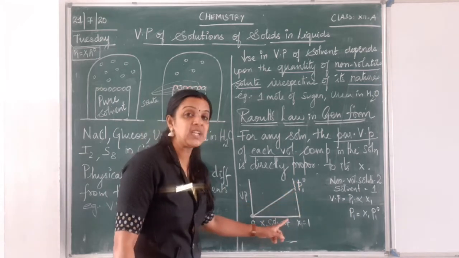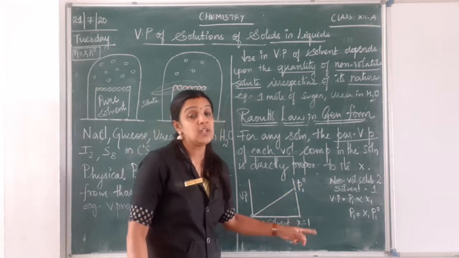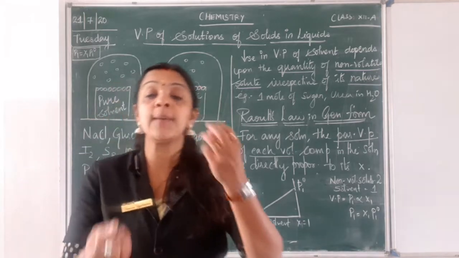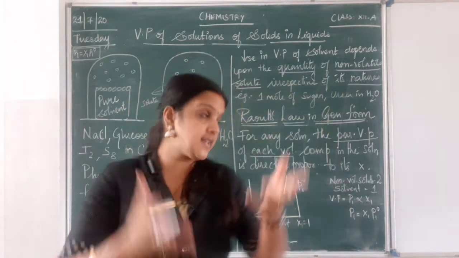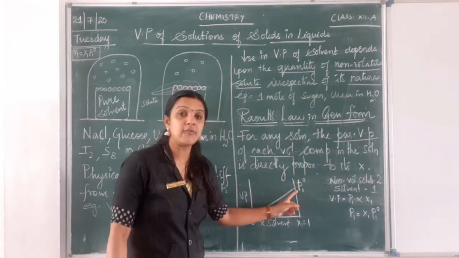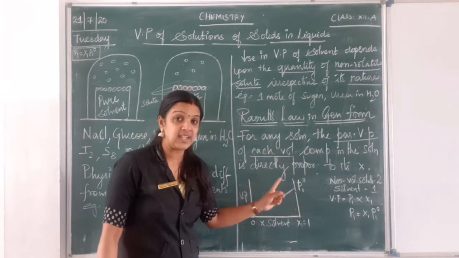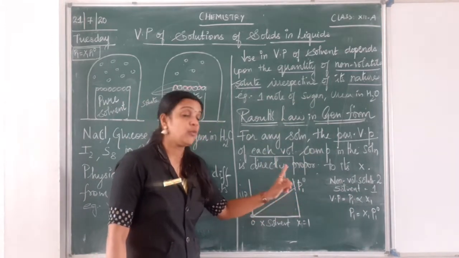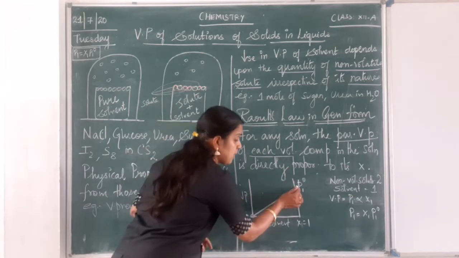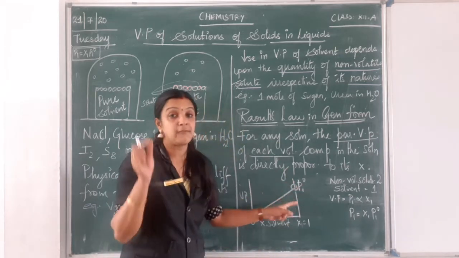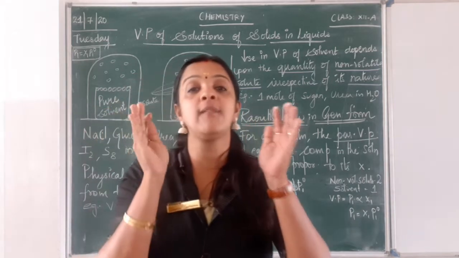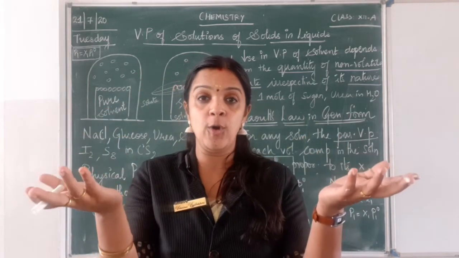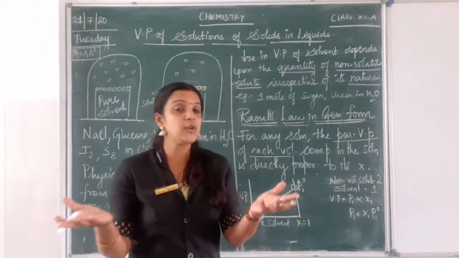Whenever there is an increase in the amount of solvent, what happens? There will be more volatile particles escaping into the vapor phase. So there will be an increase in the vapor pressure. This will be the point at which we get the vapor pressure of the pure component, that is, only solvent is present and there is no solute. You are able to get me, children?